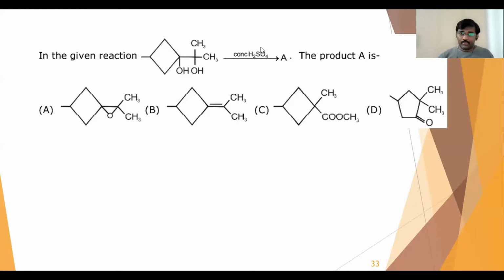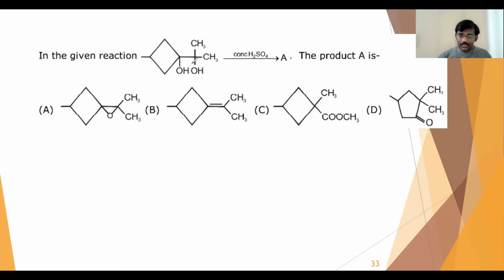So concentrated sulfuric acid, or any time we are doing any reaction in acidic medium, the first thing we have to remember is the reaction starts with H plus ion. That means H plus ion is going to attack one of those OH groups. But which OH will it attack?